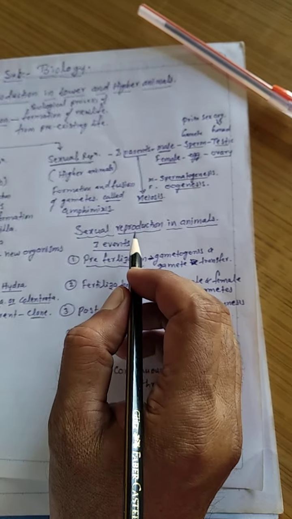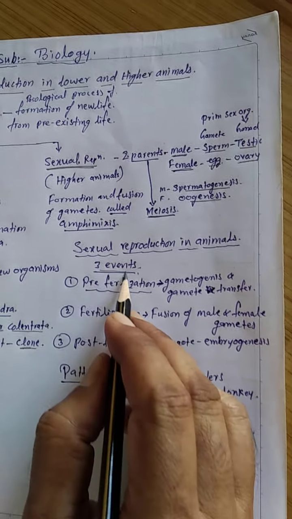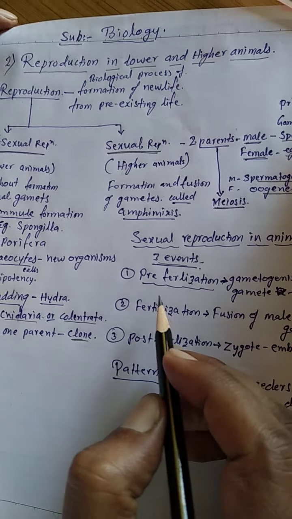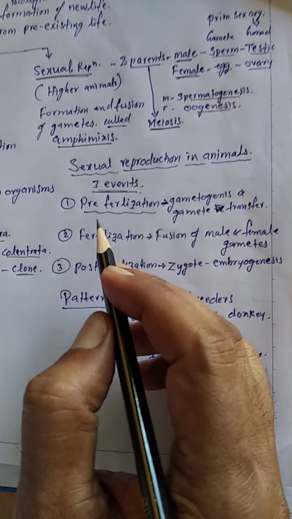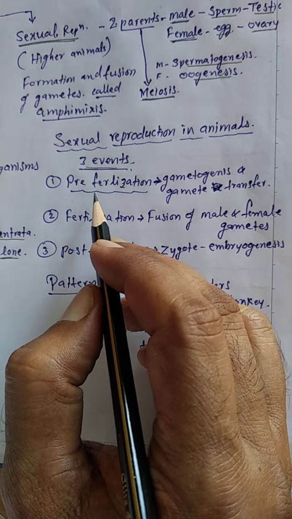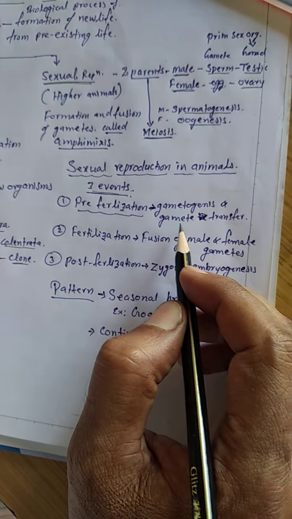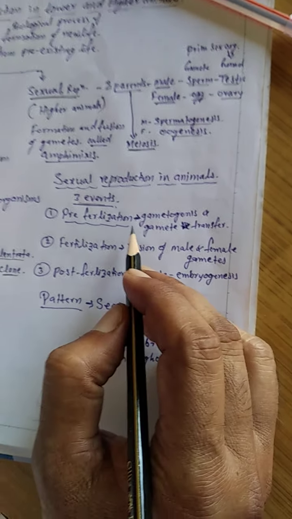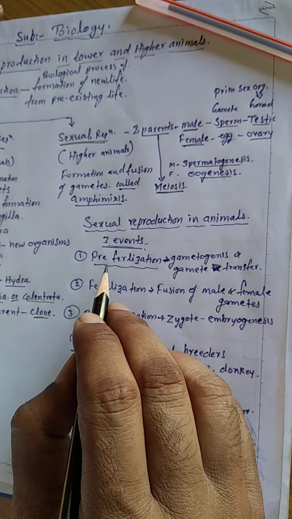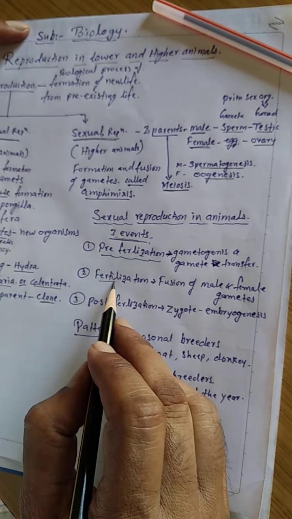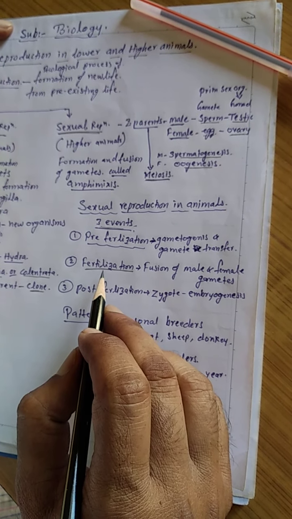Next is sexual reproduction in animals. There are three events in sexual reproduction. First is pre-fertilization, that is, the events before fertilization: gametogenesis and gamete transfer take place. Gametes are formed in pre-fertilization. Second is fertilization, the fusion of male and female gametes, which is called fertilization.